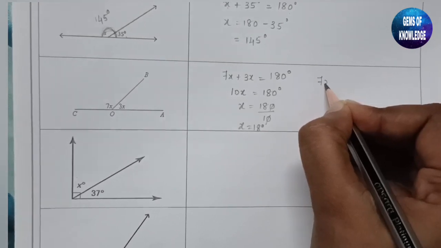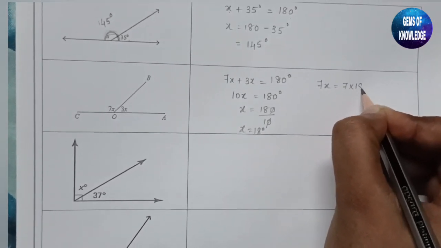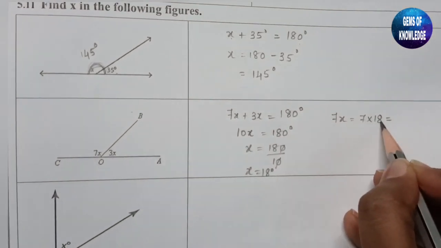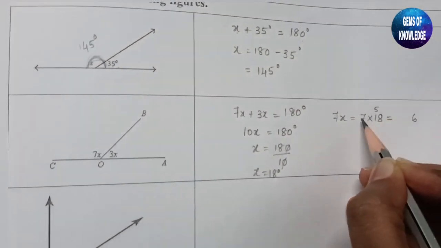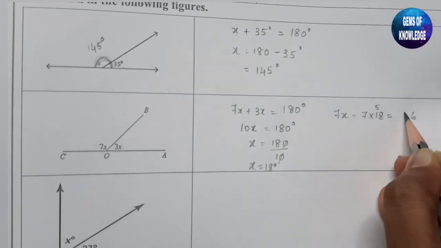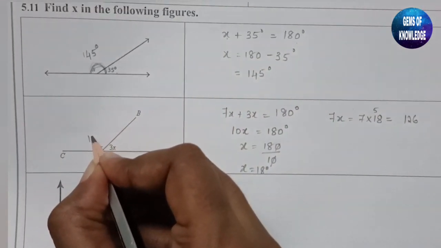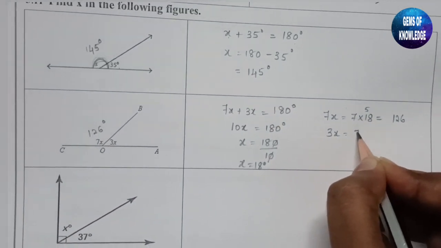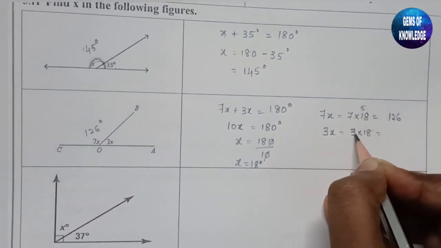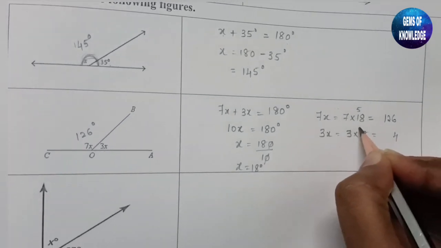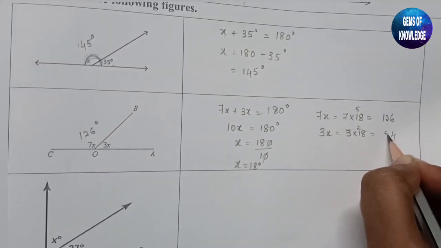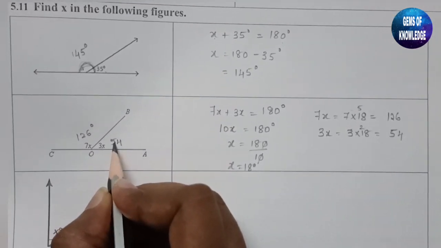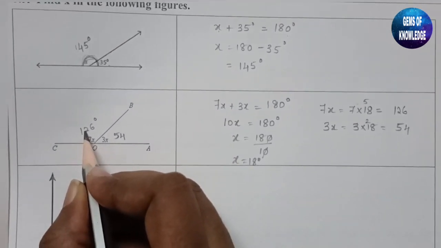So let us find out 7x means 7 into 18. 7 8s are 56 and 5 will be carried. 7 1s are 7 plus 5 is 12. So this is 126 degree angle, and similarly 3x means 3 into 18. 3 8s are 24, 2 will be carried. 3 1s are 3 plus 2 is 5, so 54. So you know this angle will be 54 degree and this angle will be 126 degree.